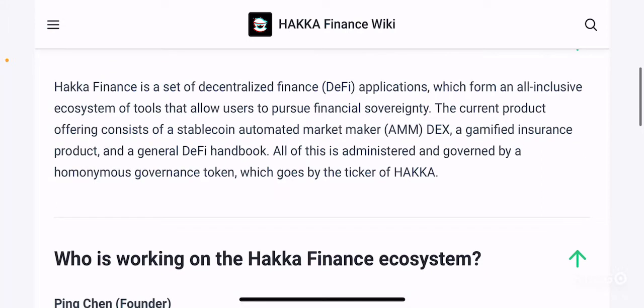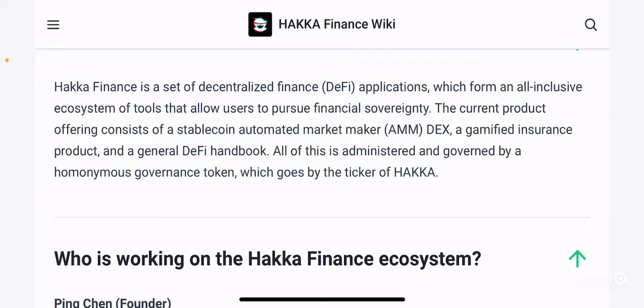The current product offering consists of a stablecoin automated market maker, or AMM DEX, a gamified insurance product, and a general DeFi handbook, right? So when it comes to DeFi applications, what are the types of DeFi applications that are hosted on Hakka Finance? Hakka Finance basically offers stablecoin-based automated market makers.